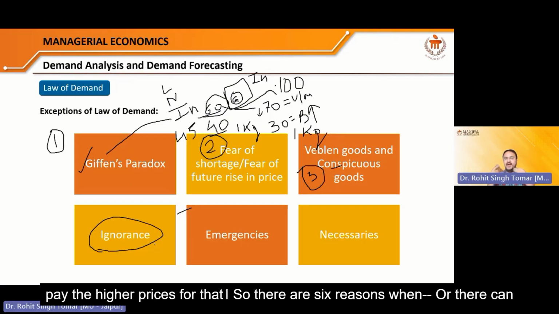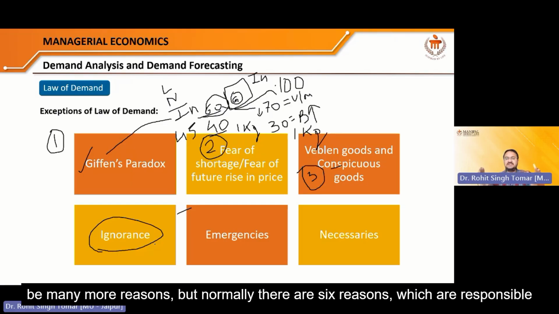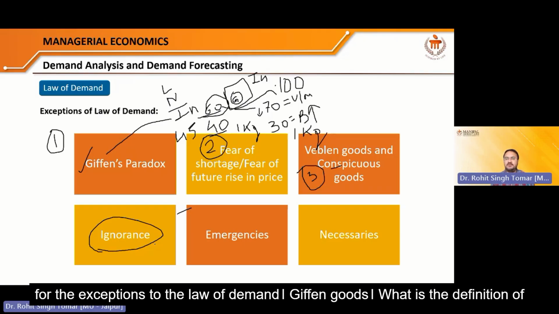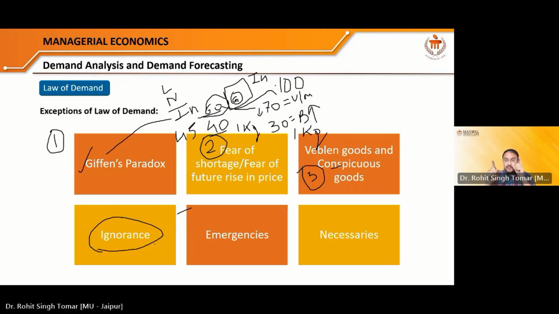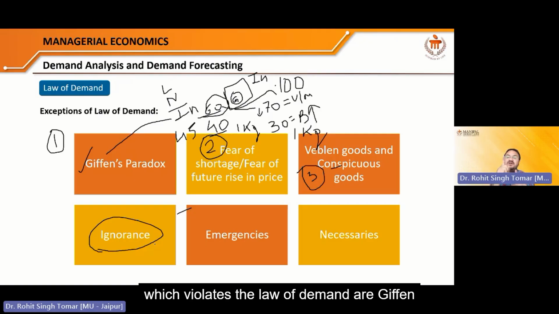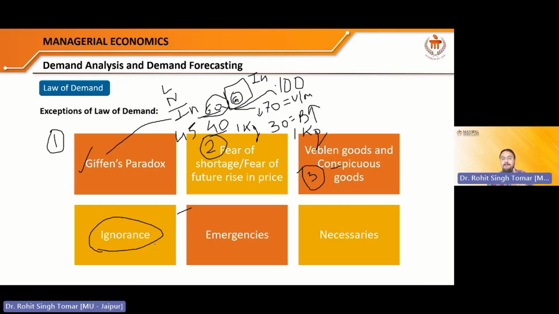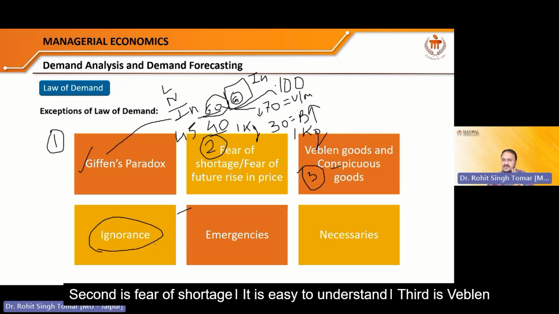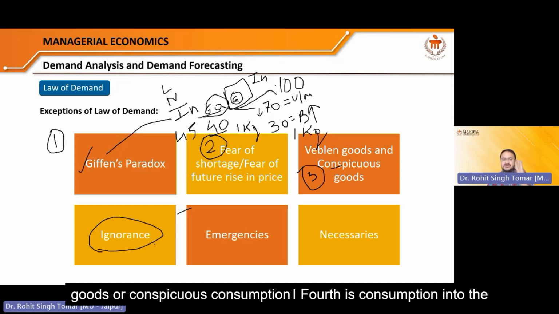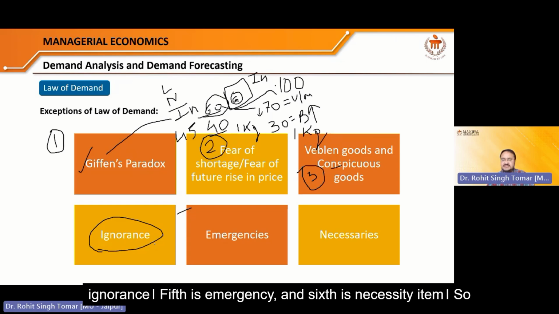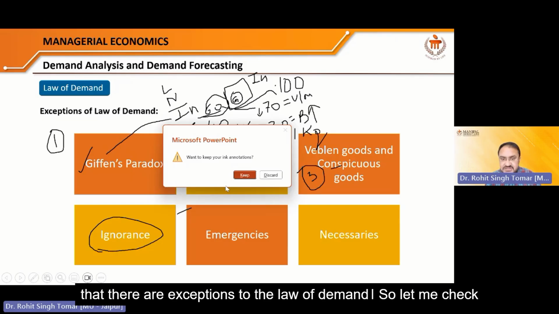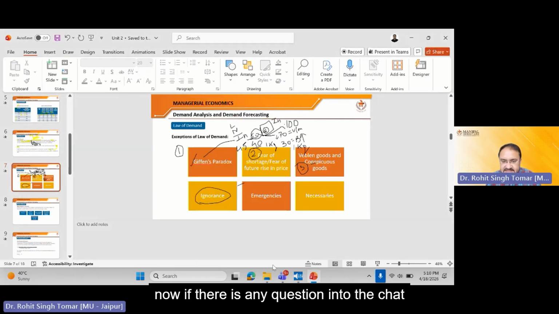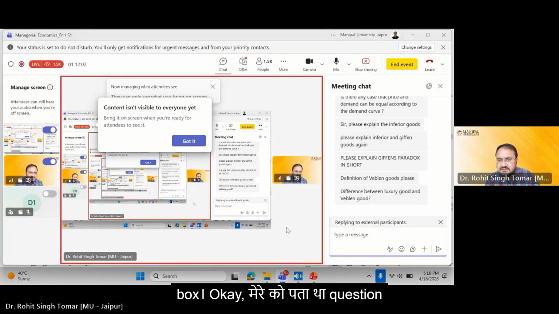So there are 6 reasons, or there can be many more reasons, but normally there are 6 reasons which are responsible for the exceptions to the law of demand. Giffen goods. What is the definition of a Giffen good? All inferior goods which violate the law of demand are Giffen goods, right? Second is fear of shortage. It is easy to understand. Third is Veblen goods or conspicuous consumption. Fourth is consumption in ignorance. Fifth is emergency, and sixth is necessity item. So when you see these 6 types of situations, you will find that there are exceptions to the law of demand. So let me check now if there is any question in the chat box.